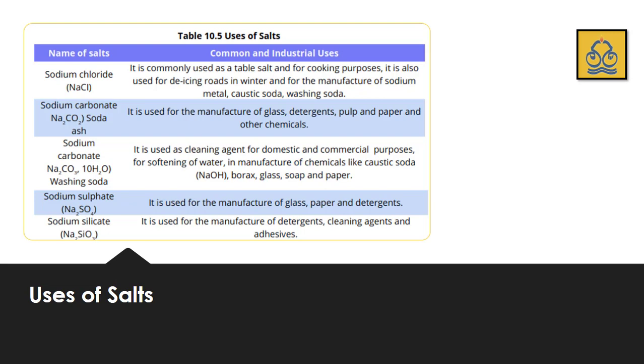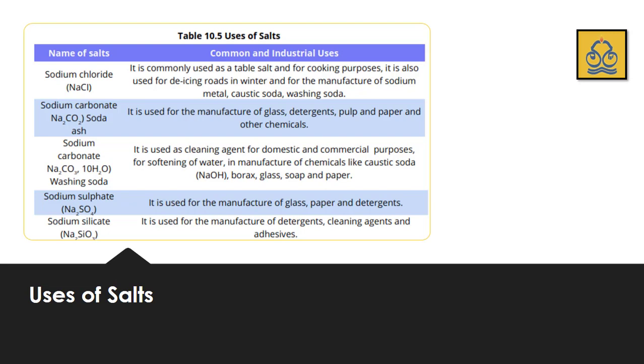It is used for the manufacturing of glass, detergents, pulp and paper, and other chemicals. Sodium carbonate, commonly known as washing soda, is used as a cleaning agent for domestic and commercial purposes, for softening of water, and in manufacturing of chemicals like caustic soda, borax, glass, soap and paper. Sodium sulfate is used for the manufacturing of glass, paper and detergents.